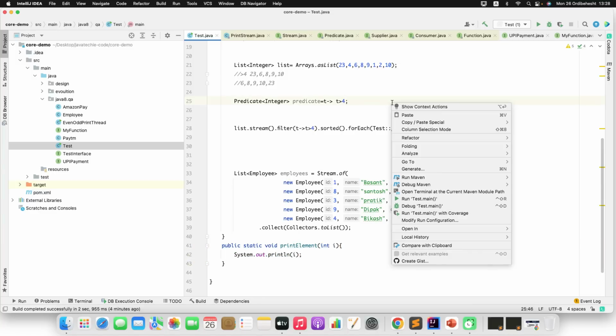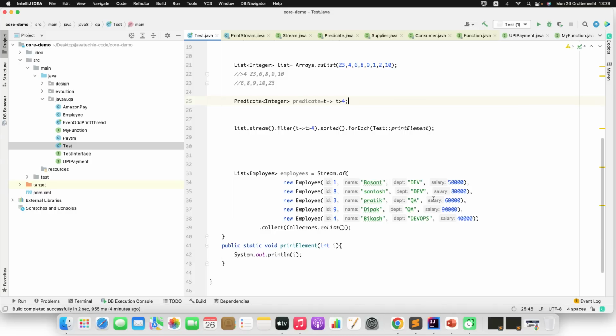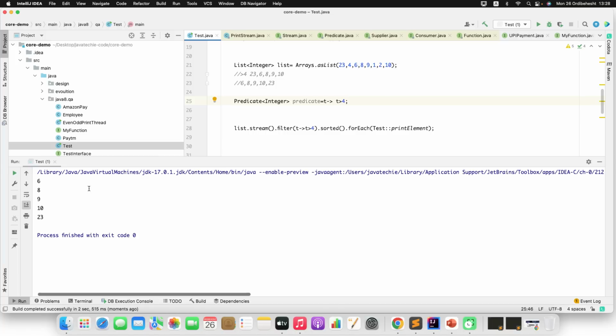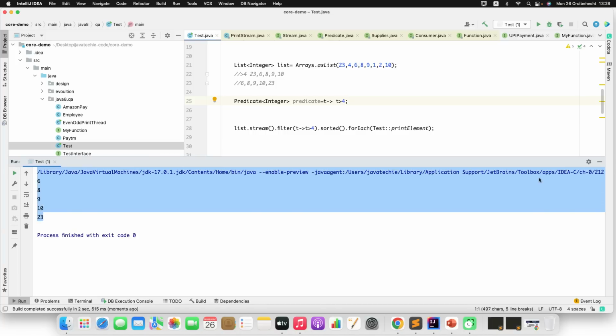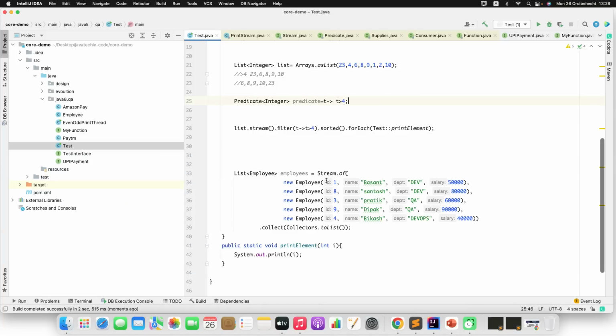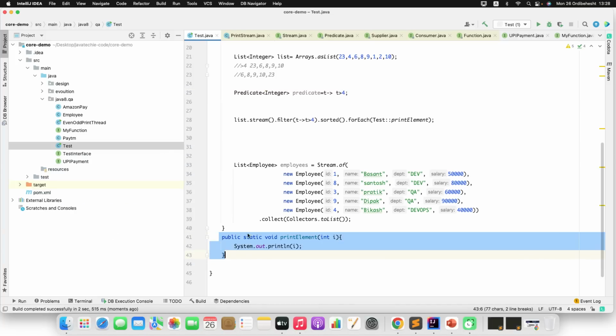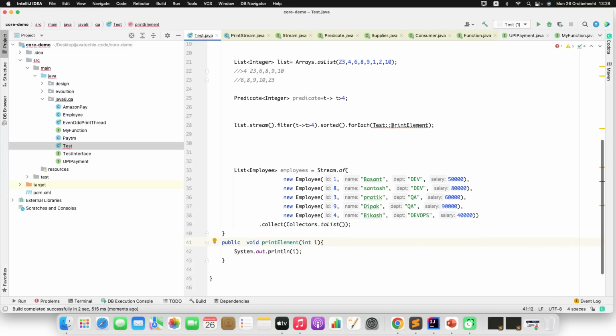Now let me run this test main. You can see here the result, right? Now you might have a question: since this is static, we just called it using the println method, or directly we just did Test double colon print element. Now let's make it a non-static or instance method. Now this guy will cry.